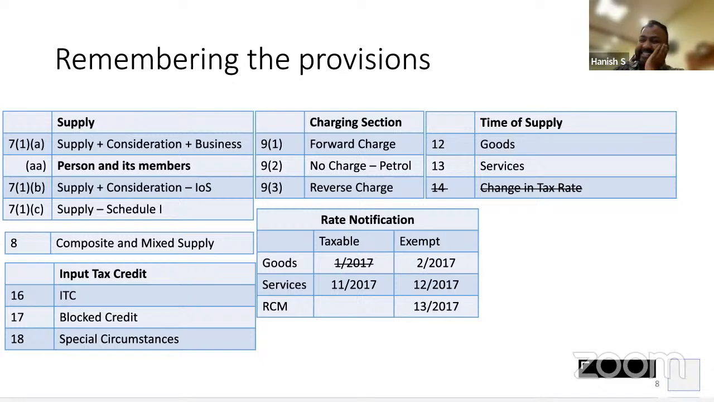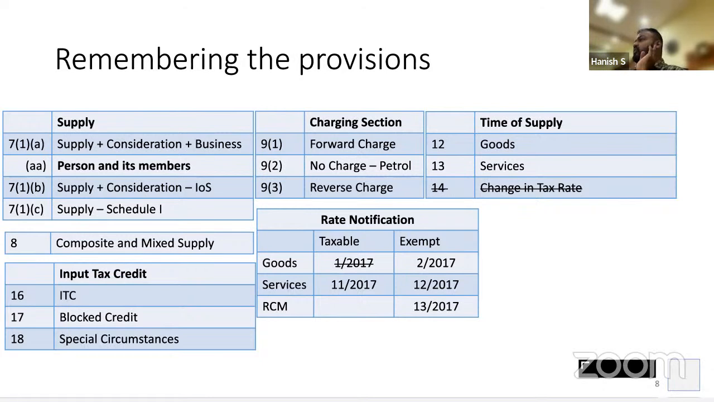So this is all about the sections which you have to remember. Now we'll do fill in the blanks. 7 over, 8 over, 9 over, 10: composition scheme, not composite supply. 11 is exemption. 12, 13 covered. 16, 17, 18 covered. Sufficient.